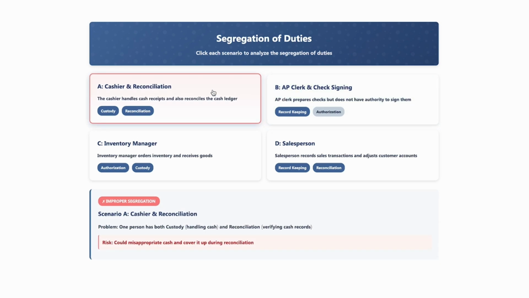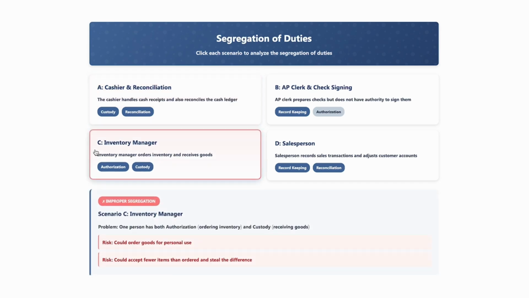A is the cashier who handles cash receipts, custody, and also reconciles the cash ledger at the end of the day. So they're both handling the receipts themselves and reconciling the receipts too. So we have improper segregation of duties. This person handling the cash could misappropriate funds and then conceal the theft during their reconciliation.